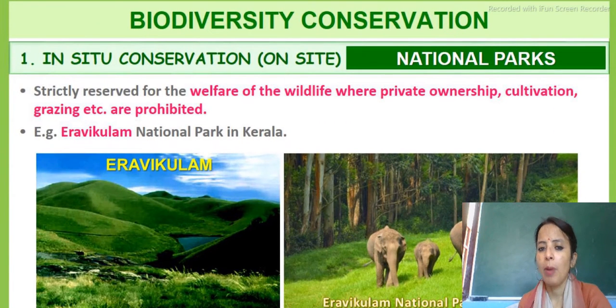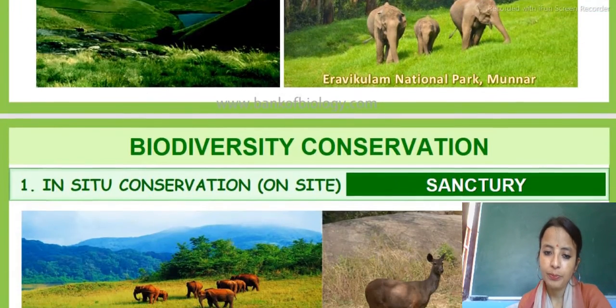First is the national park. Students, this is totally under government control. It is reserved for the welfare of wildlife, where private ownership, cultivation, and grazing are totally prohibited. An example of this is Eravikulam National Park. Now I want to give you one homework: let me know how many national parks there are in Himachal Pradesh, with their names.